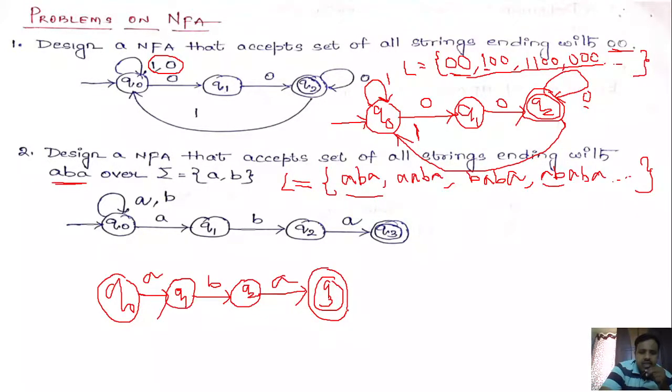So A, B, A followed by B followed by A. Here we can make Q3 a final state because it is going to accept the basic string A, B, A. Next, we are saying that at the beginning you may have any number of A's. So in Q naught, you may have any number of A's or B's, so you can specify a self transition on A comma B. We don't bother about the number of A's and B's in Q naught, and once we get A, we go to the state Q1, followed by B, followed by A. So it is making the string ending with ABA. So this is how we can construct the NFA.